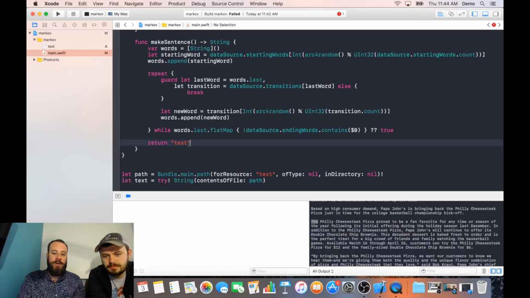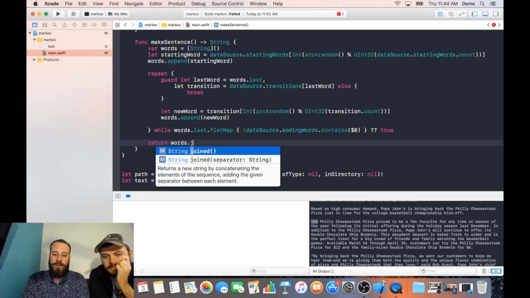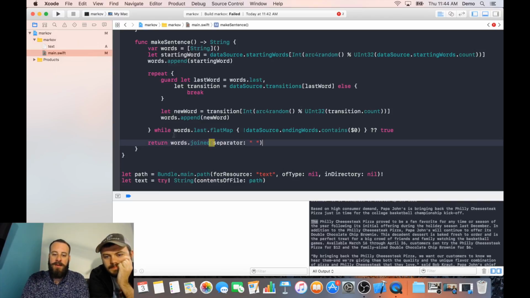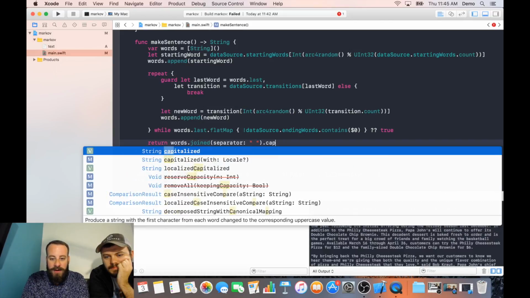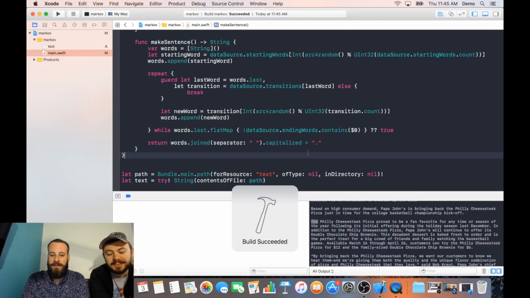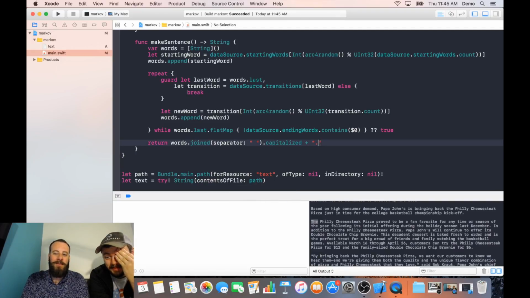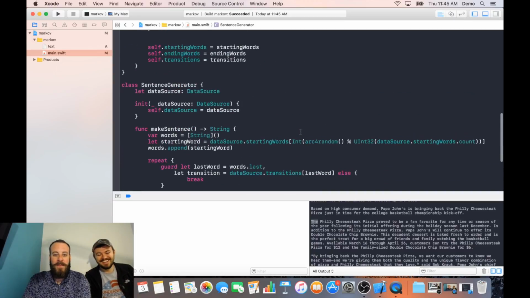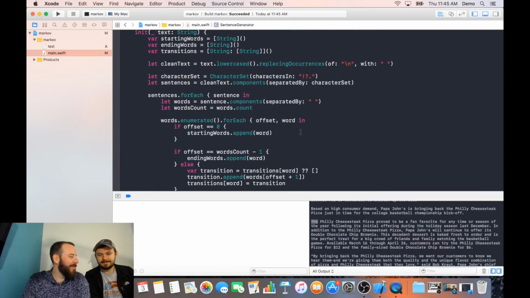So now we can actually turn this into a sentence. So what we'll do is we'll take our words and we'll join them with a space, and we will capitalize it because it's a capital sentence usually, right? Capitalized, and then add a period. Can we just do a plus period? Does that work? You always do period? Yeah, why not? You could randomize from your punctuation from before. That's too fancy, man. We'll use an exclamation point. That way it's exciting. There you go. Okay, cool. So I think as long as there's no bugs, that should do it.